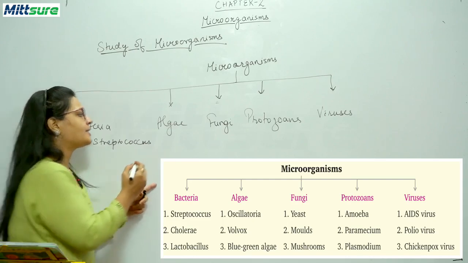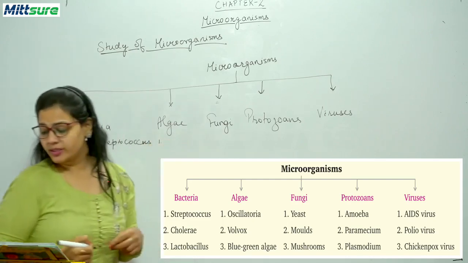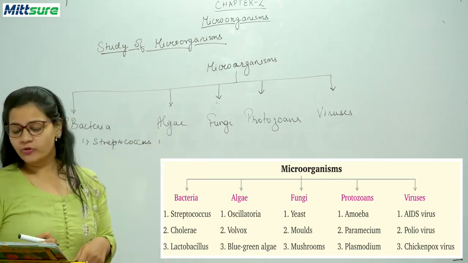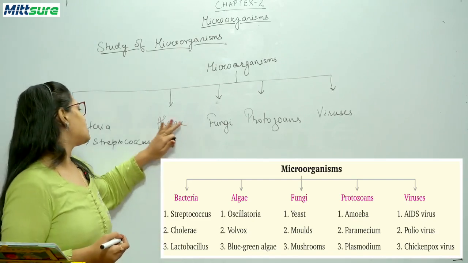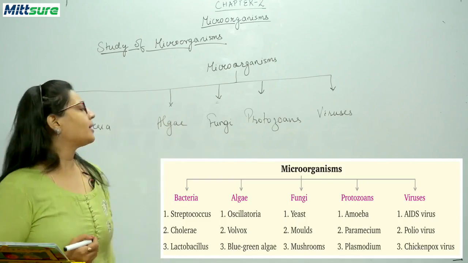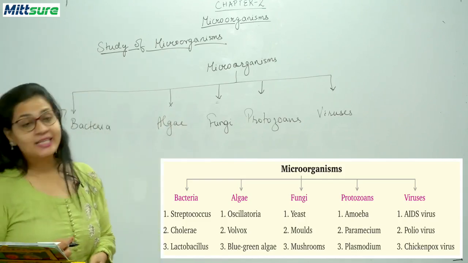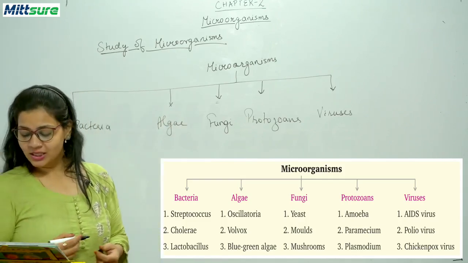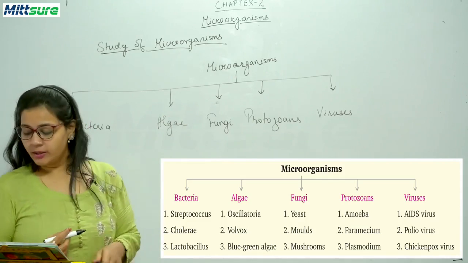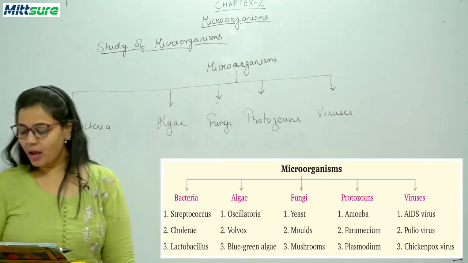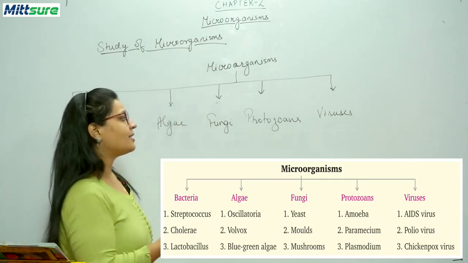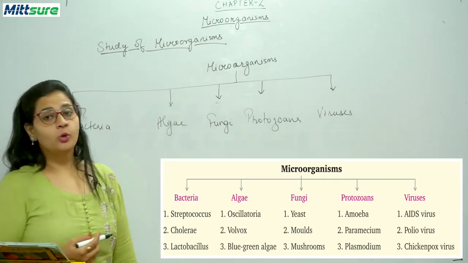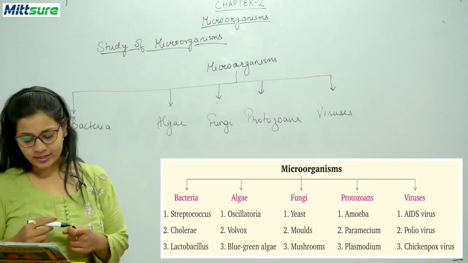Similarly, algae के भी examples दिए हुए हैं. What are the examples of algae? Oscillatoria, Volvox, blue-green algae. Okay, so I'll be just reading out the examples for you. Fungi के examples हैं yeast, molds and mushrooms. Okay, protozoans के examples हैं amoeba, paramecium and plasmodium. And the viruses' examples are AIDS virus, polio virus, chickenpox virus.